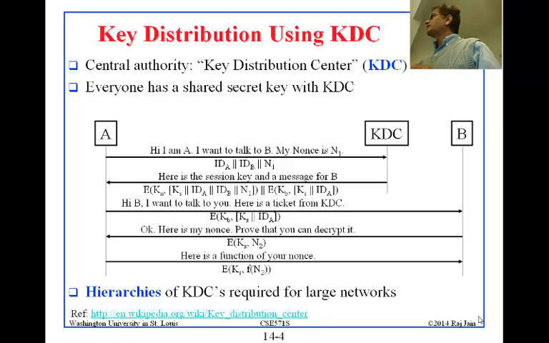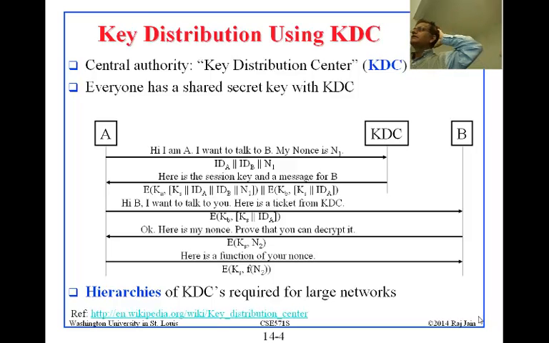KA and KB can be some kind of master key. This is like your Kerberos key, which will be coming in later on. I will introduce what that means and why. But basically, there is one master password you have, and that gives you some secret that you can use for that session. Is that clear? The secret that you are using for the session is not the same as your master password.